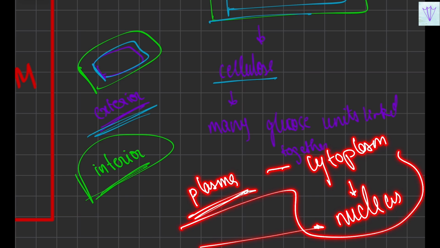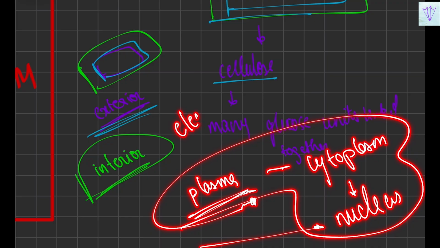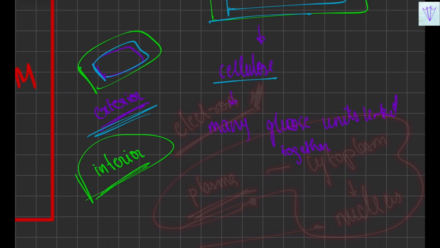These basic things might be observed with a simple microscope, but the organelles and all these things can only be observed with the help of the electron microscope. So the electron microscope is essential in order to observe the things in much more detail inside the cell. Until now we have observed the cell exterior part, which is the cell membrane and the cell wall. In the next part we'll go inside the cell, which is the cell interior, which is a coordinated working system.